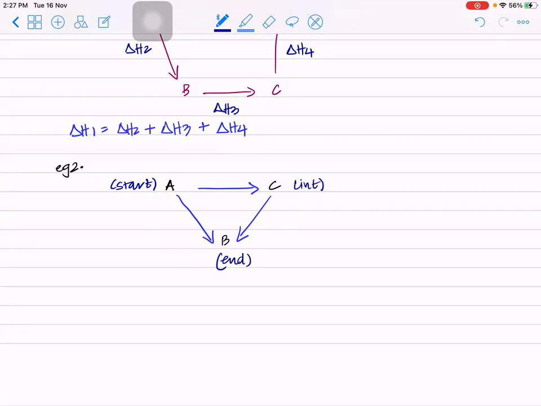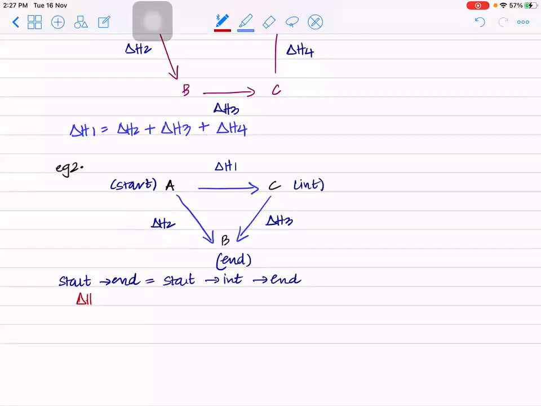Intermediate. Let's call this delta H1, this delta H2, and this delta H3. So according to Hess's law, you can go from the start to the end directly, which will be equal to what? Start to intermediate and then to end. What is your value from start to end? The value is delta H2.